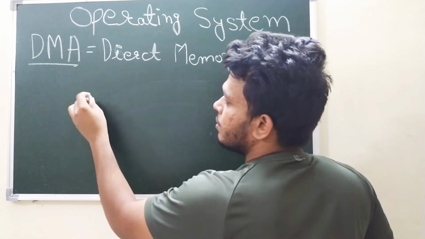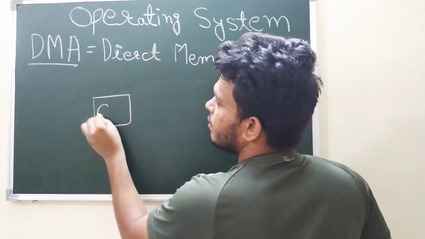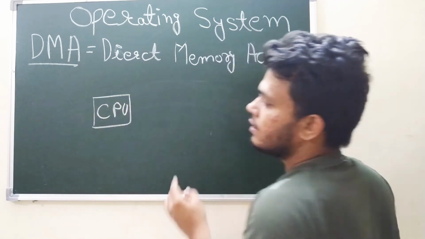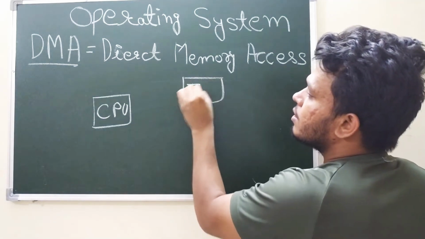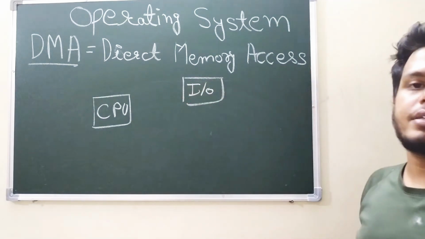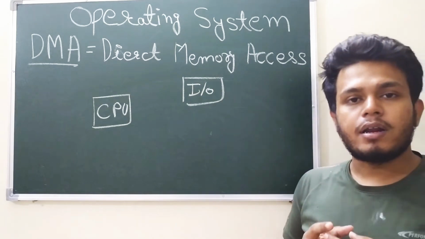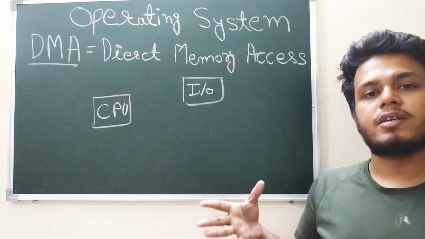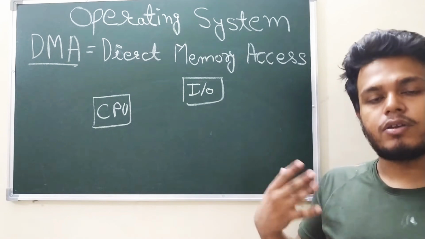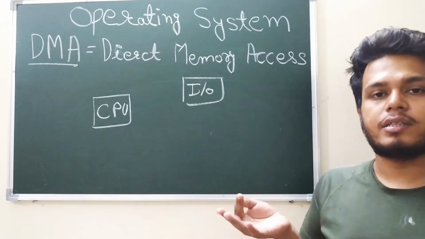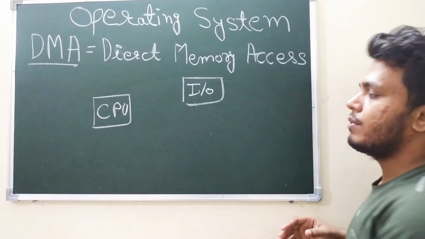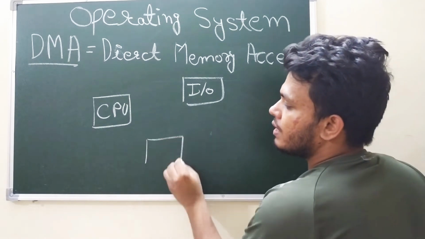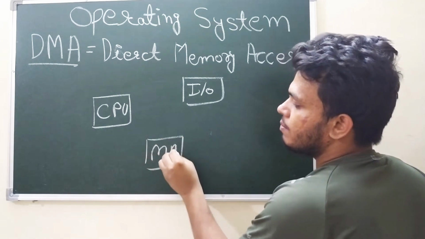Suppose this is your CPU. Clear? This is your CPU and these are the input output devices. What are input output devices? Input output devices are peripheral devices that are connected to your system. Your keyboard and magnetic disk are input output devices, and if they want to access the main memory, this is your main memory.